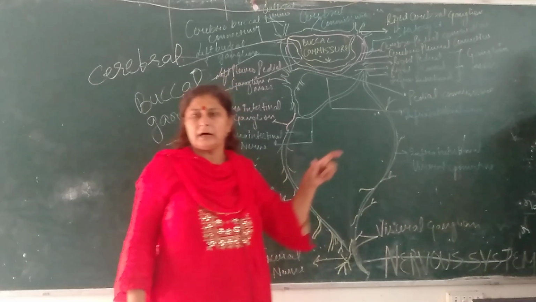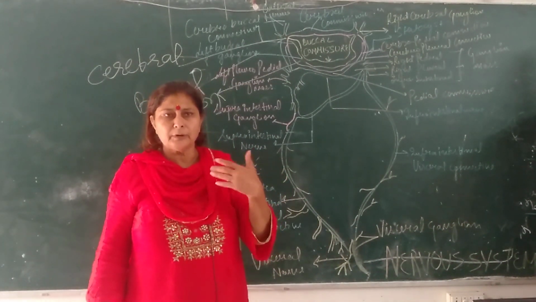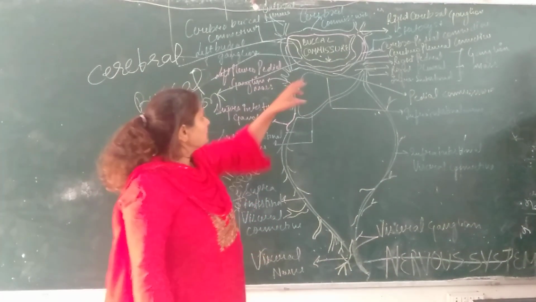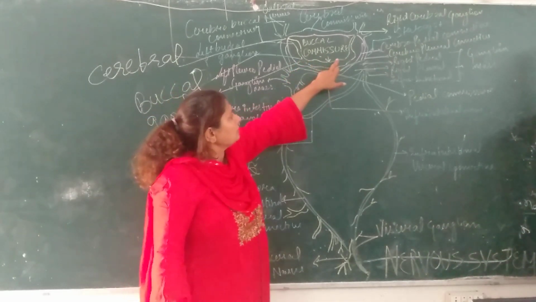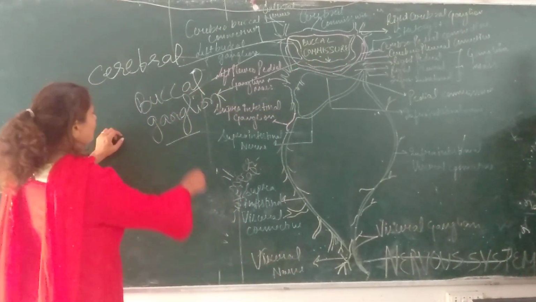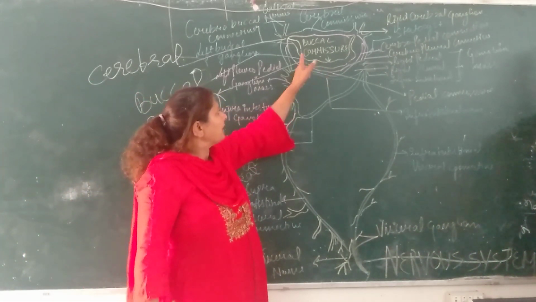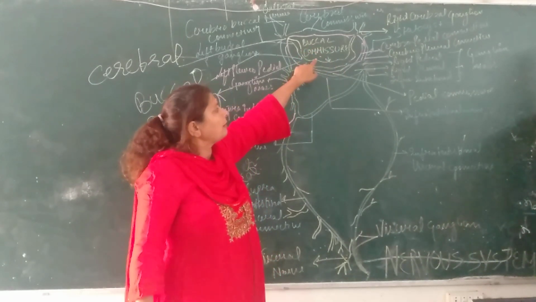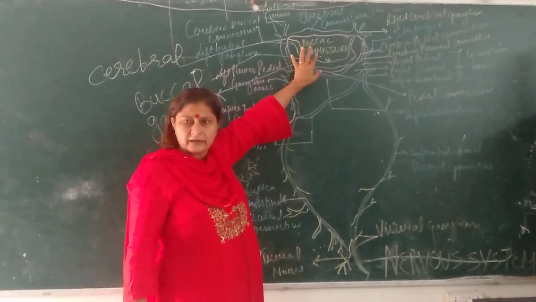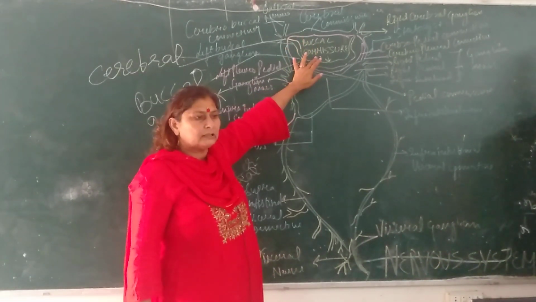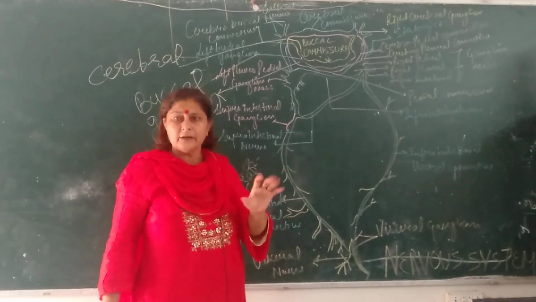Around the buccal cavity, just below the mouth, there is another pair of ganglia, which is called the buccal ganglion. These buccal ganglions attached with each other are called the buccal commissure. I think it is clear to everyone why these are called the commissures: they connect the similar ganglions.